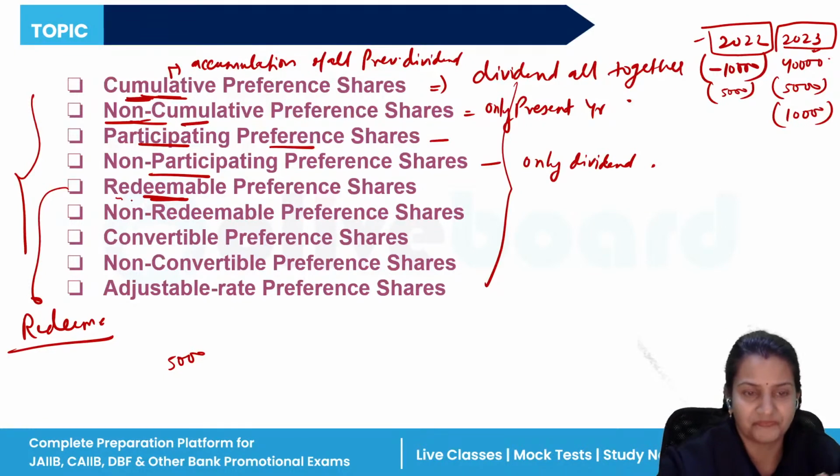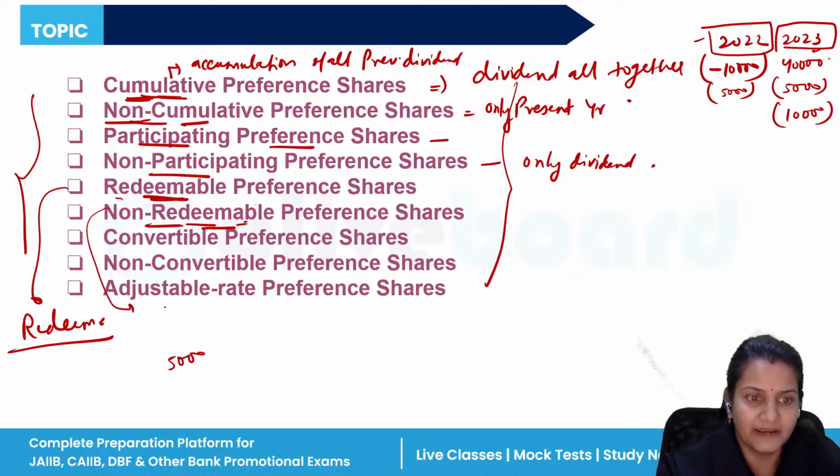When the company is not going to buy back your shares and pay you the money instead of those shares, that is non-redeemable. It means no date is mentioned for when they will be redeemed. Then only when the company is wound up or liquidated will they be redeemed.